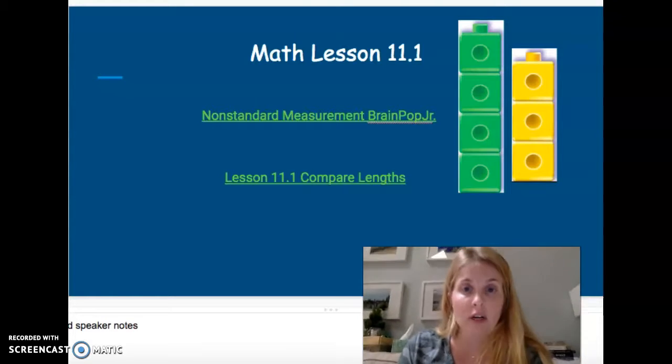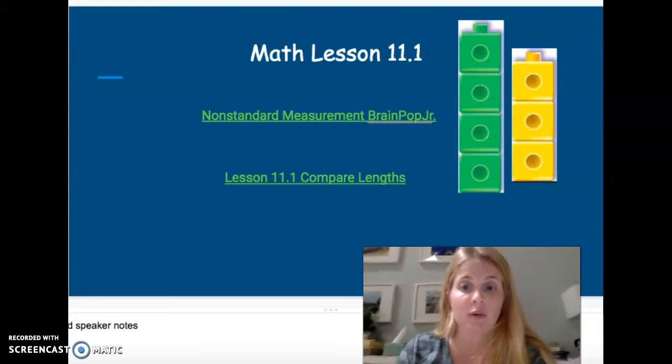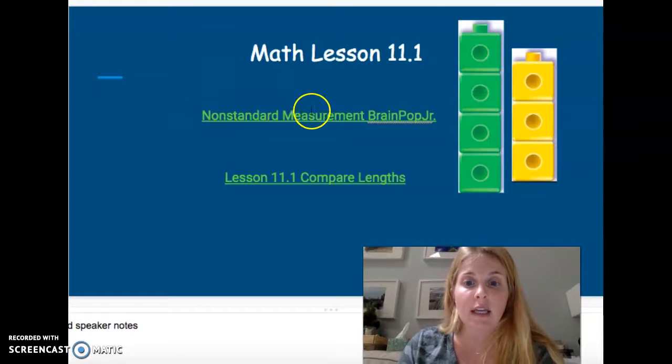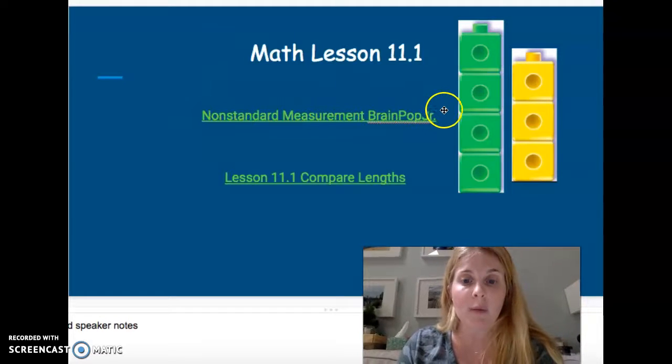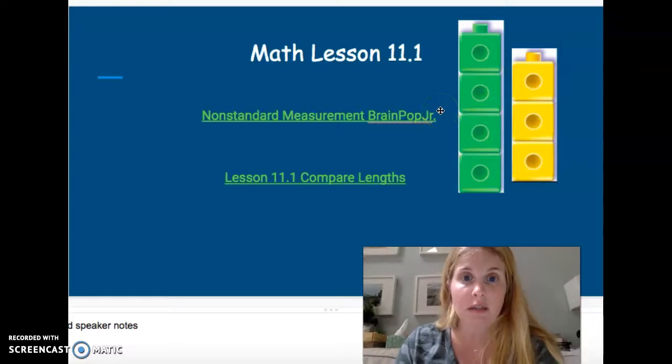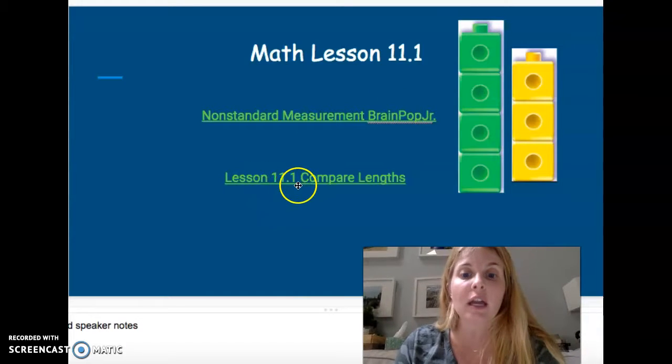So to help you get started with measurement, the first thing I want you to do on this page is click and watch this BrainPop video about non-standard measurement. When you're done watching that, you're going to come back in here and you can click Lesson 11, compare lengths.